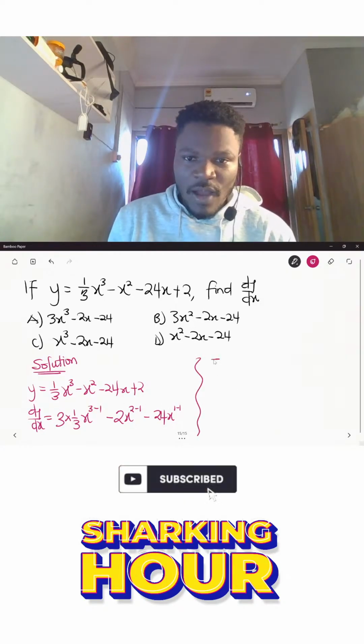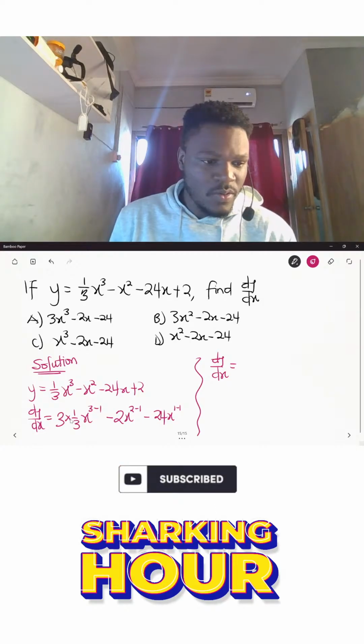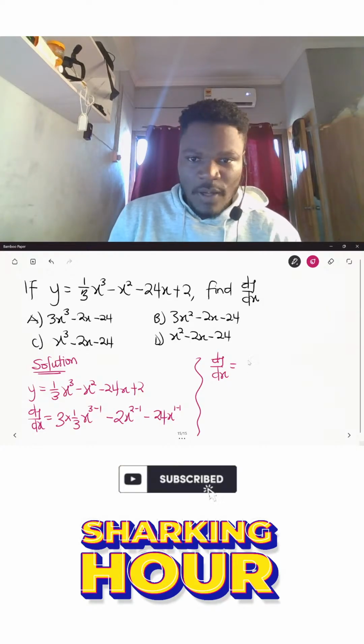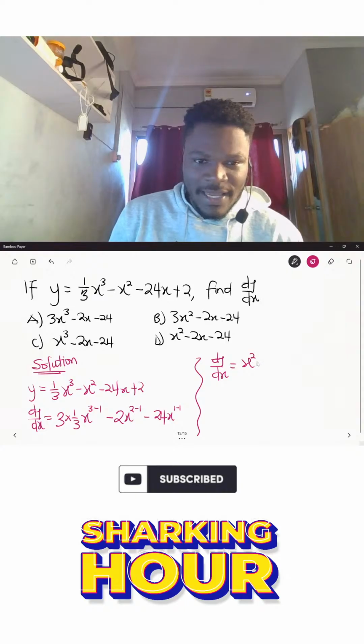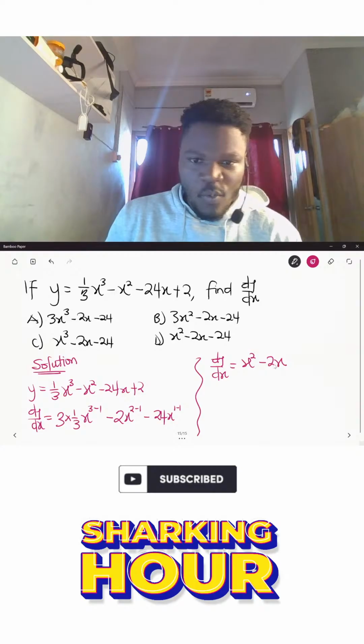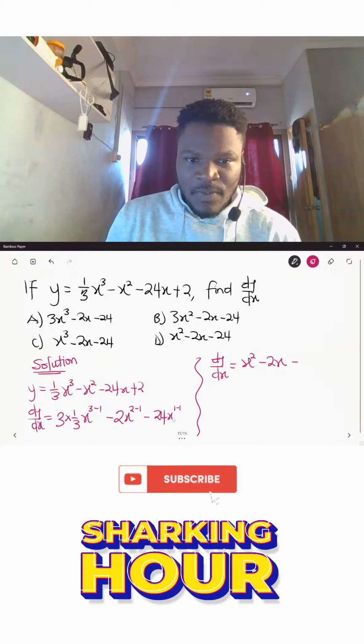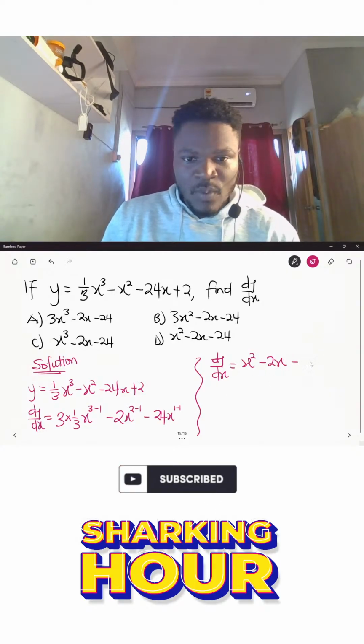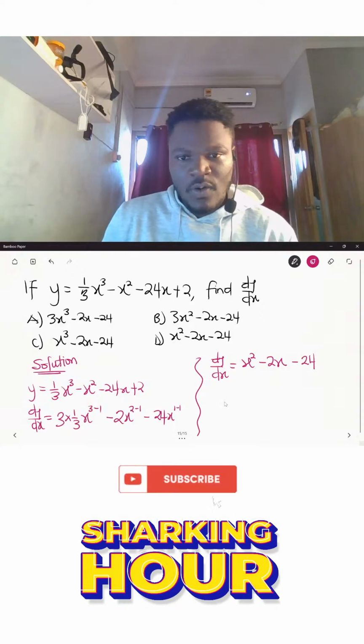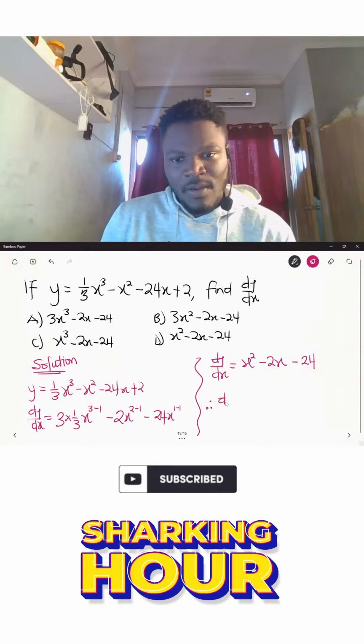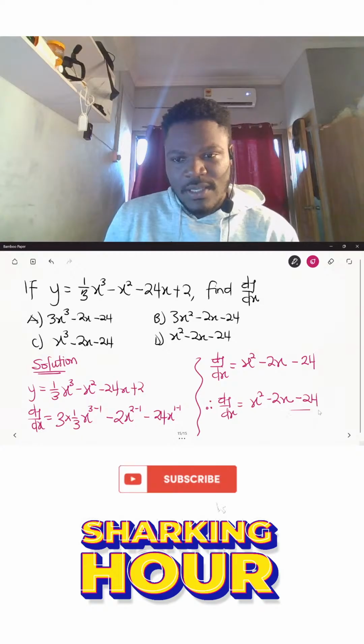So from here, we will have our dy/dx equal to, 3 multiplied by 1 over 3 will cancel each other out to give us 1. So we'll have x squared left. And over here, we'll have minus 2x, because the power will become 1. And then over here, we'll have minus, the power will become 0, which is 1. 1 multiplied by 24 is 24. So therefore, our answer, dy/dx, is equal to x squared minus 2x minus 24.